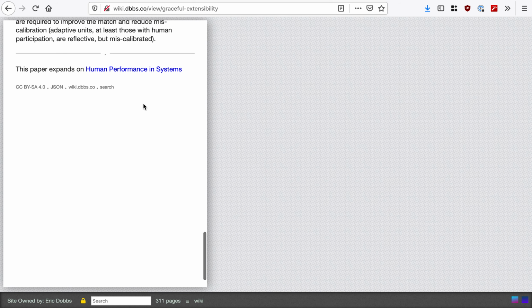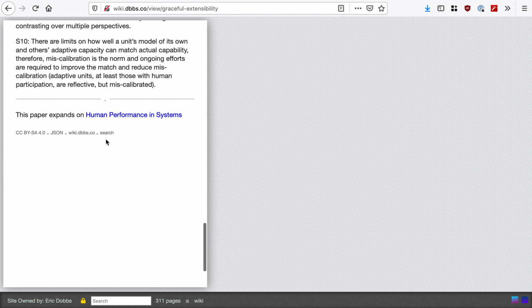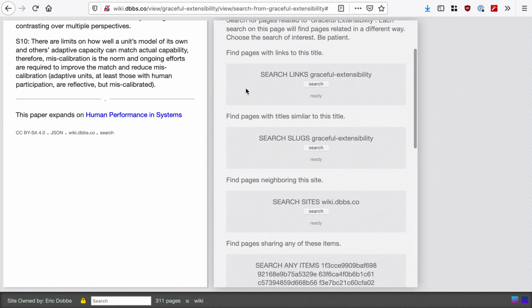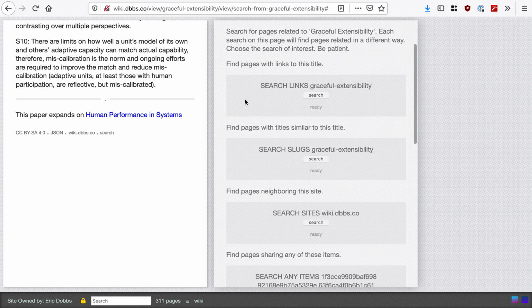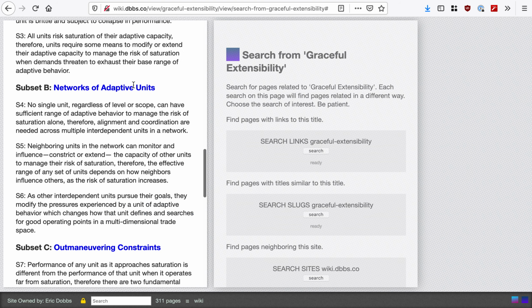So I've chosen this page, Graceful Extensibility, because I know it's made its way around the Federation a little bit. There's a search word down at the very bottom of every page in the gray text down here. And when I click search, I get a ghost page that uses a search plugin and the server that Ward has indexing the Federation. So the classic example is, how do I find pages that link to this one?